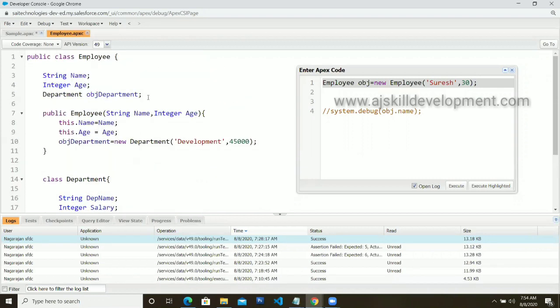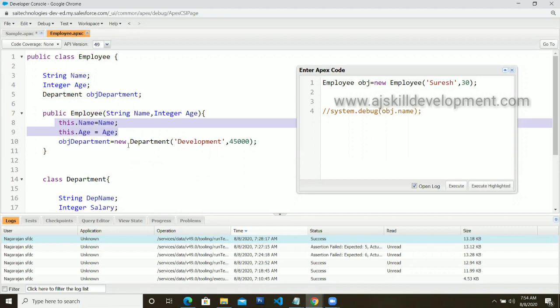Now you got the point. Actually, employee is a class. Inside the class, you have another object, obj department. Now, on the outside, I'm going to pass the data, name and age. So fine, it's going to store over here, and up to this point, it's finished.